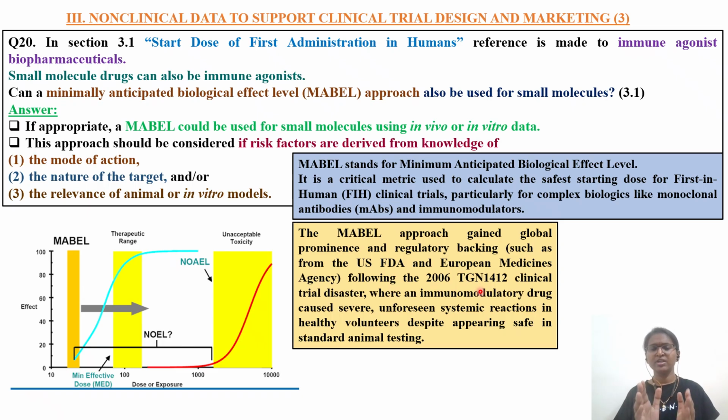From then on, this MABEL concept is very, very important. Particularly for biologics as well as for immune modulators, this MABEL approach is much safer when compared to the traditional NOEL approach. Okay. In some other video, I'll discuss FIH. Various 3 methods are there. How we are defining HED, how we are defining MRSD, that is maximum recommended safe dose, I'll discuss. Today we'll only stick to question number 20.